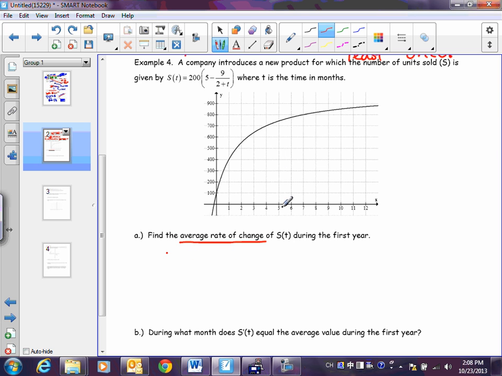So, what was the first thing you did? Maybe anybody tell me something you did on your graph? 1 to 12. So is it 1 to 12 or 0 to 12? 0 to 12. So I'm going to go 0 here and 12 here, and that's not a whole number, so that might cause me a problem. So, I have the point 0, 100, what was the y value for 12?